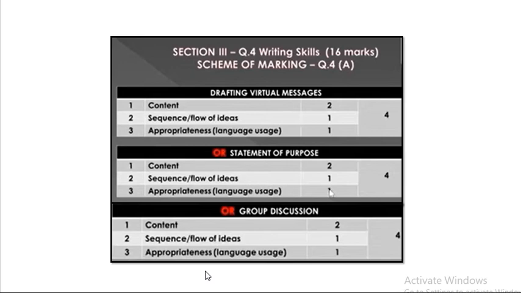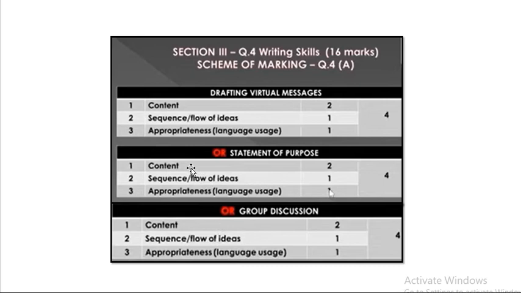Then you have to know content, where you are writing the message in your own words, which should be grammatically correct. And if you have written it very nicely, then also you will get 1 mark. So accordingly, 4 marks are there for the virtual message. Then the next topic is statement of purpose.